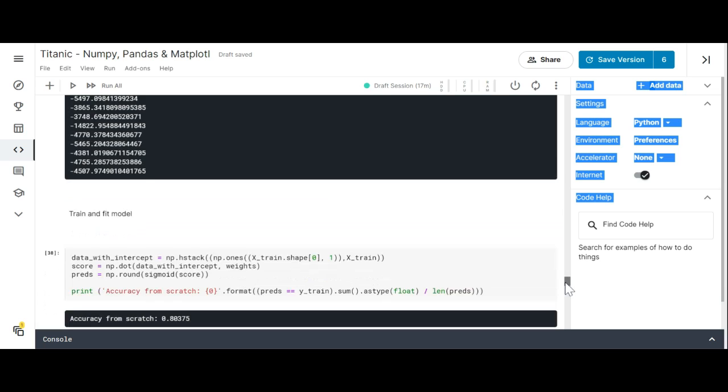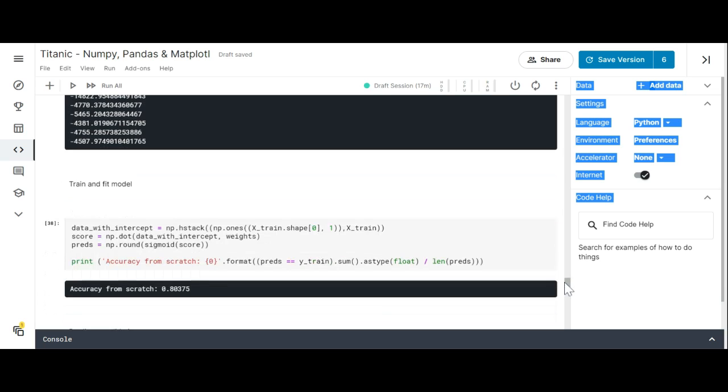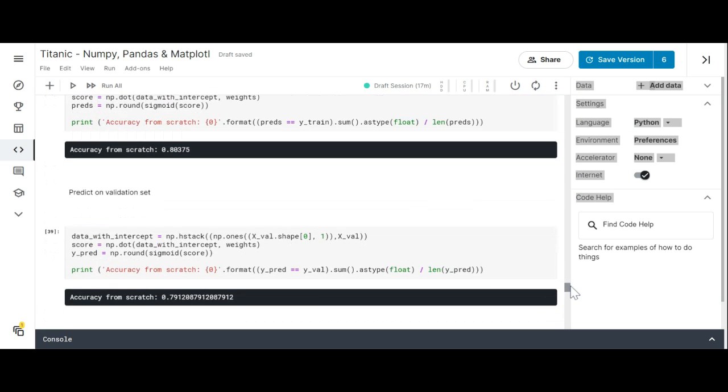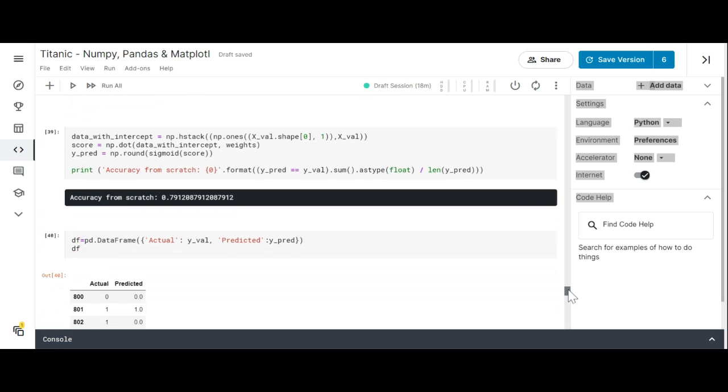So now what we've done is we've trained and fitted our model. And when we trained and fitted our model, we had an accuracy of 80.38, which is not too bad. Then we predicted on our validation set, and we had 79.12%, which is not too bad, considering all of the other values that I've gotten when I've been working on this data set.